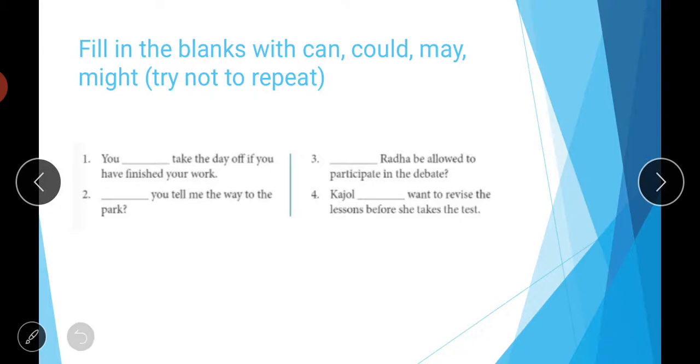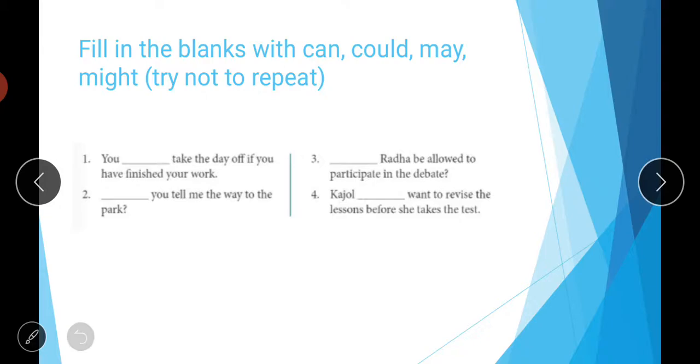So again there is an exercise for you now. What you have to do in this exercise is fill in the blanks with can, could, may, might, and try not to repeat. First is, you dash take the day off if you have finished your work. So we can simply write, you may take the day off if you have finished your work. And in second, dash you tell me the way to the park. So in second you can fill in the word can: can you tell me the way to the park?